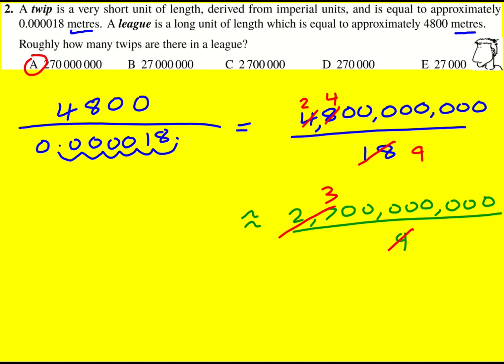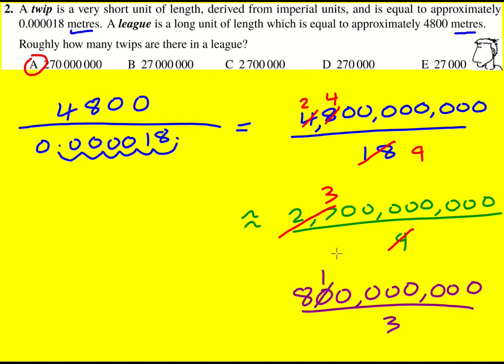An alternative approach would have been to divide through, actually, although 9 doesn't go into 24, 3 goes into both. That would have given me 800 million divided by 3. And then we could say this is roughly 810 million divided by 3. So that's actually a nicer bit of rounding, which would have got the answer directly. But I was only doing an approximation, so there's nothing wrong with how I did it.